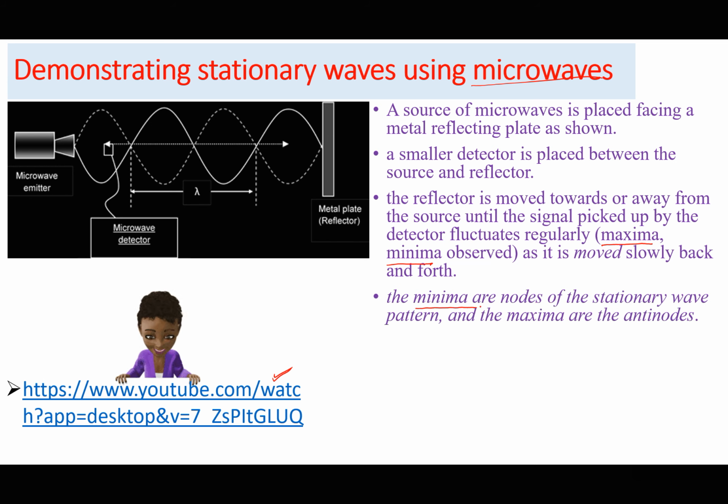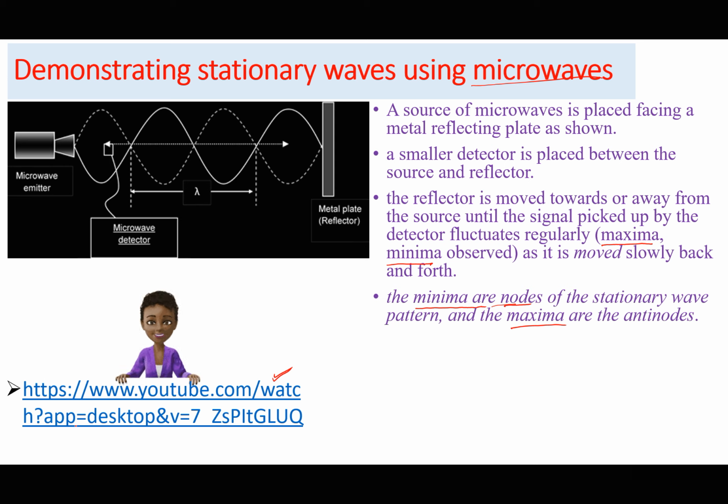The minima are going to be the nodes, the points where the signal picked by the detector is minimum. That is where we expect the nodes of the stationary wave pattern to be, and the maxima are going to be the antinodes. So if the signal detected is minimum, then becomes maximum and goes back to minimum, then we know that a stationary wave has been formed, because the minima correspond to the nodes and the maxima correspond to the antinodes.